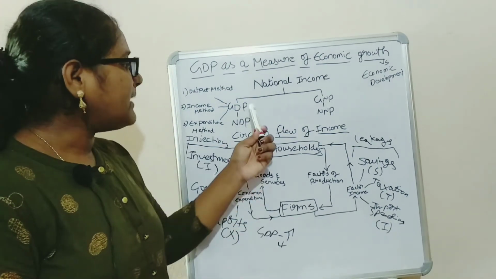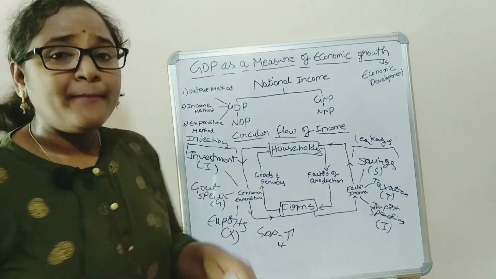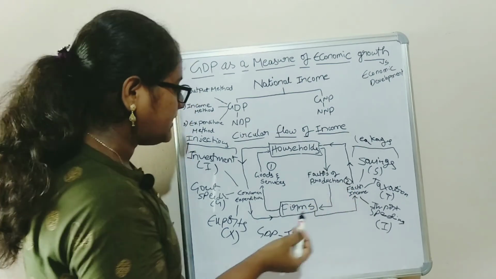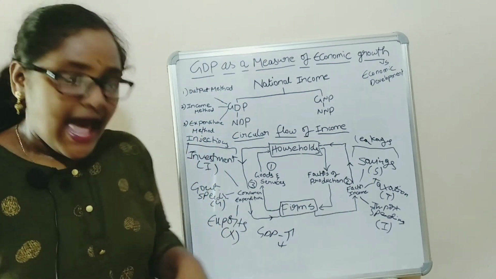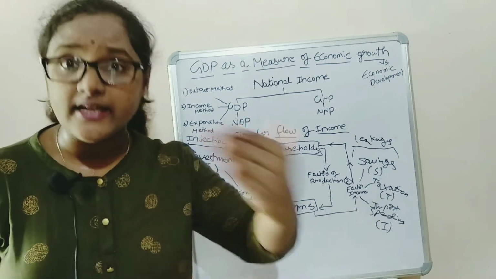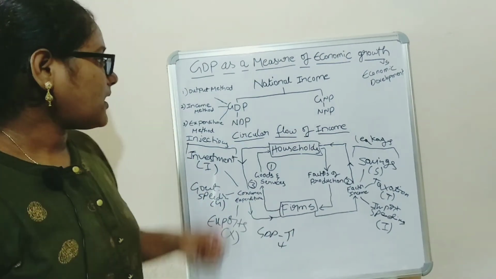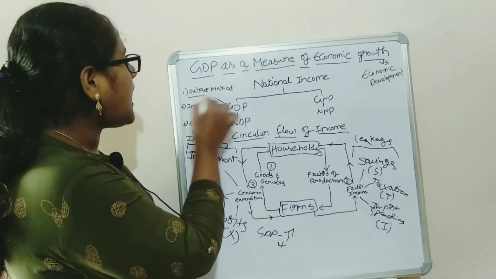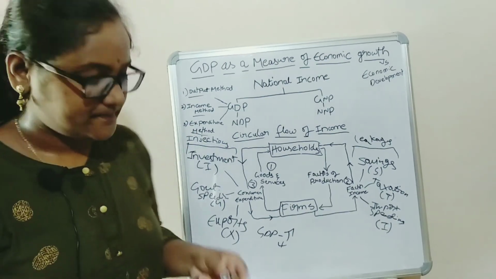Now coming to GDP as a measure of growth. By measuring any of these, the goods and services, the factor incomes or the consumer expenditure, we arrive at a precise number, and that number is either increasing or decreasing. That number is the GDP. GDP can be calculated by three methods: the output method, the income method and the expenditure method.